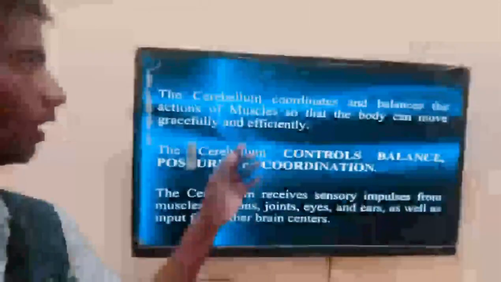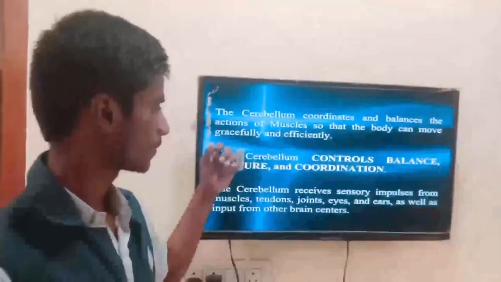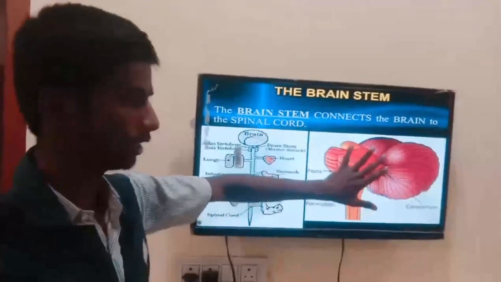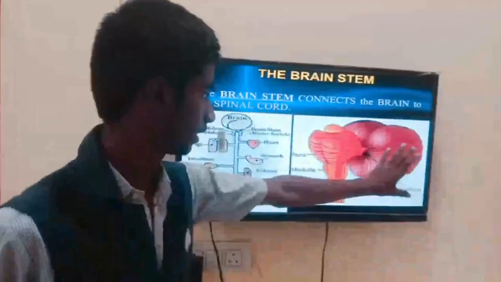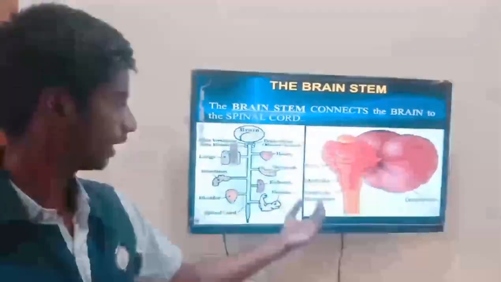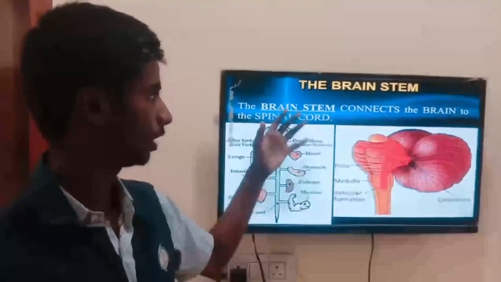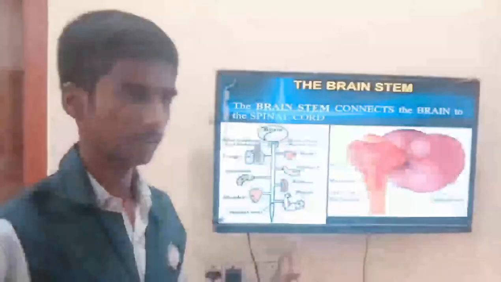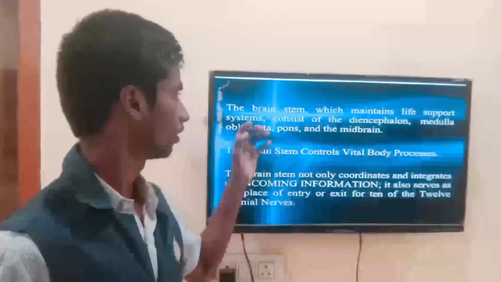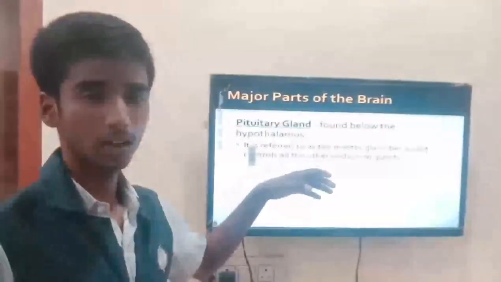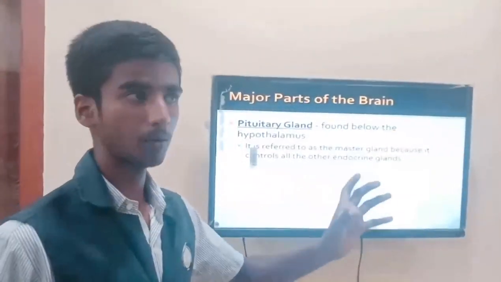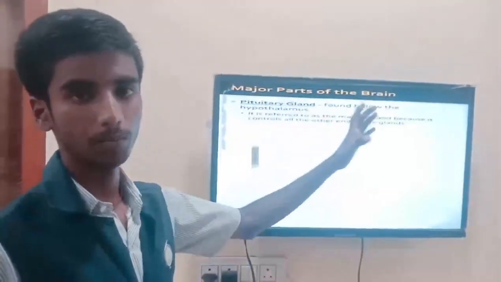And next comes, as usual, the brainstem. So here we can see the brainstem. So cerebellum is present here, the pons, medulla and reticular formation. So the brainstem connects the brain to the spinal cord. That's it. And next, it also regulates vital body processes. And next, the major parts of the brain.